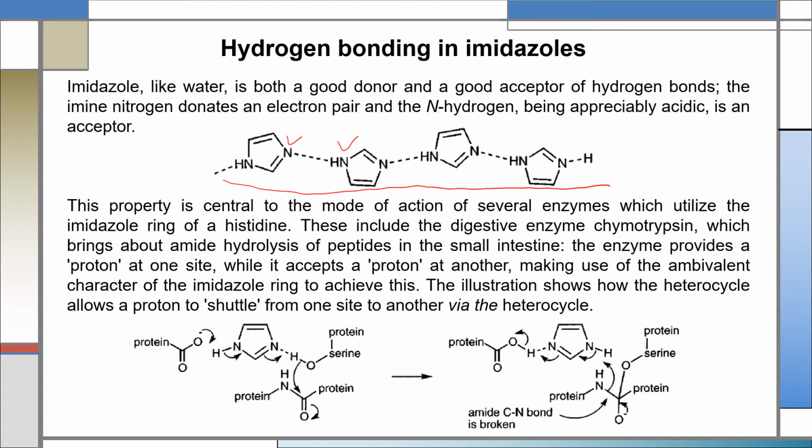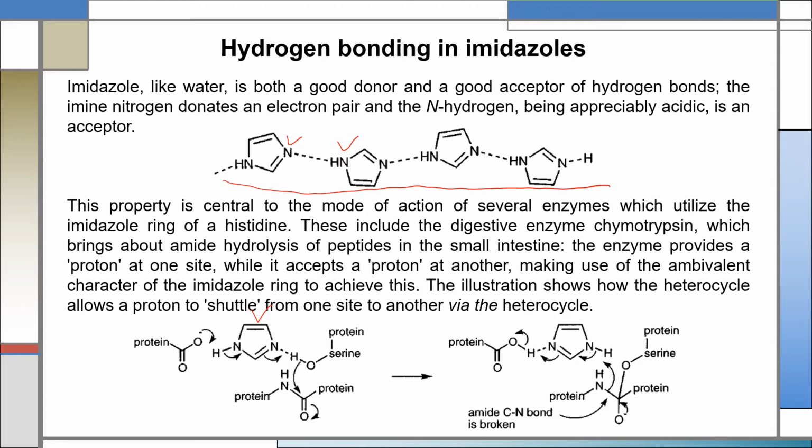Actually, an enzyme like chymotrypsin contains an imidazole ring. Imidazole on one side provides a proton, on another side it accepts a proton, and during this shuffling, hydrolysis of the amide bond of the peptide will occur. So I will try to explain the mechanism.